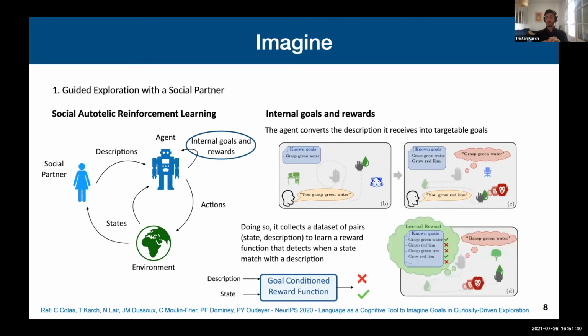We also need a reward function in order for the agent to notice when a certain goal is fulfilled. For that, we use a binary classifier, which is trained on a data set of pairs of state and description. It learns to detect whether a description matches a certain state. So it's a simple way of aligning the descriptions with the states in which they were communicated.